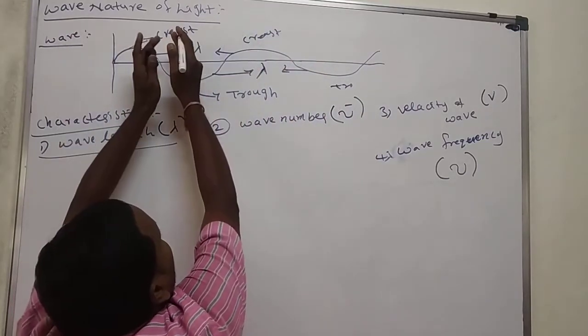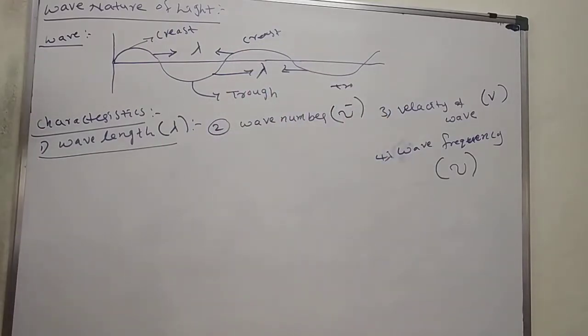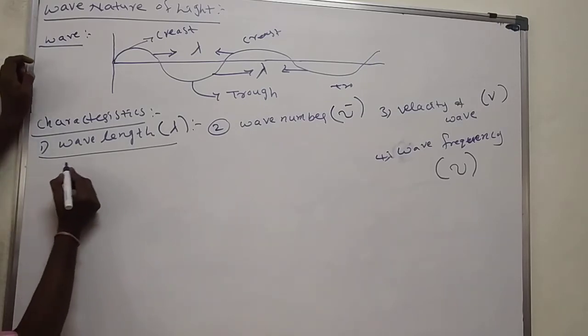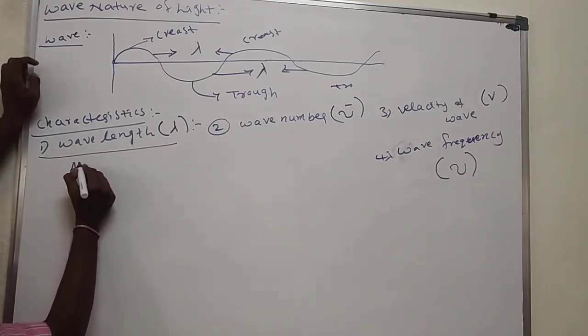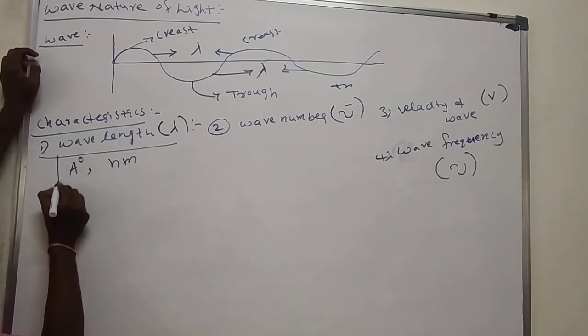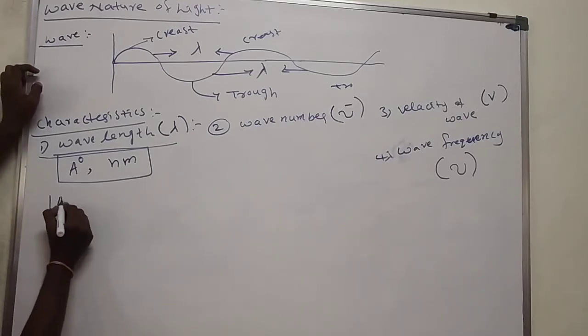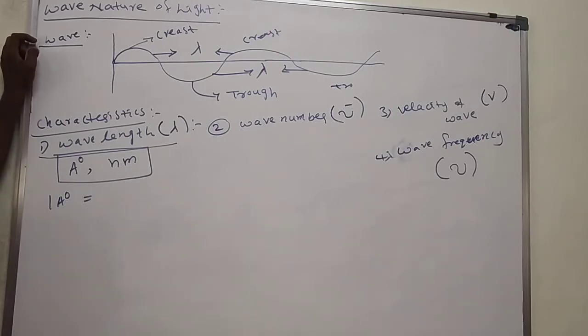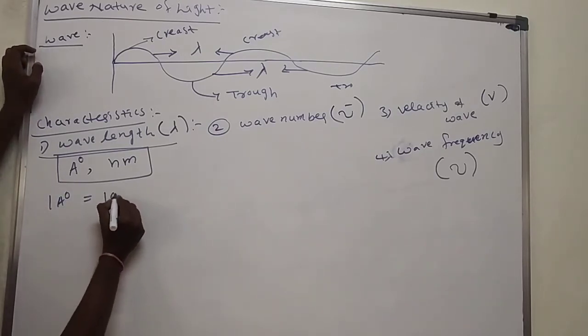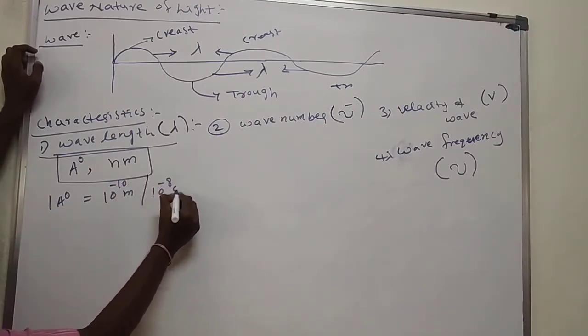Here is the crest. The distance between two crests, and the distance between two troughs, we call the wavelength. The wavelength is mainly measured in angstroms or nanometers. Here, 1 angstrom is equal to 10 to the power of minus 10 meters or 10 to the power of minus 8 centimeters.